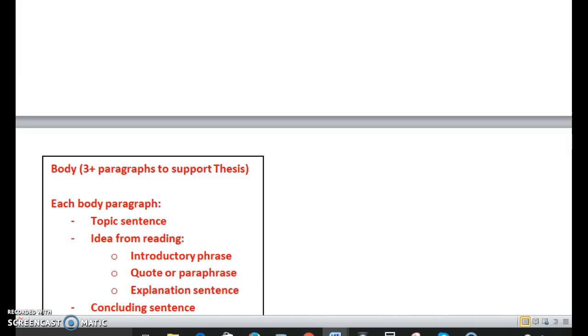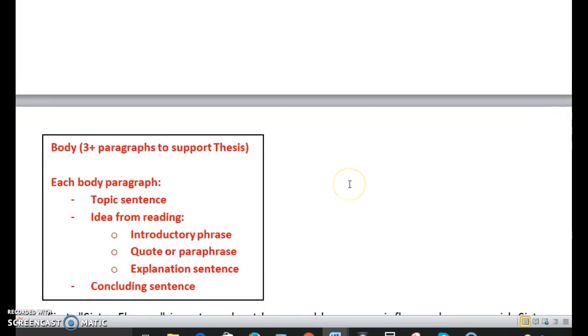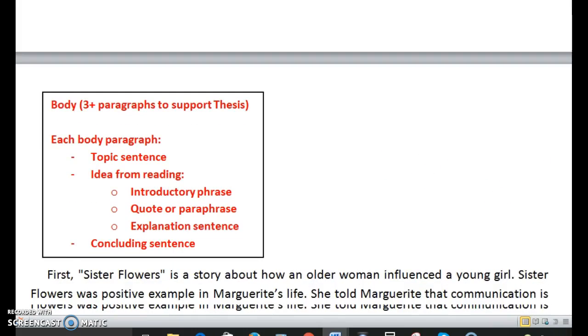So, each body paragraph, and by the way, there should be 3+ paragraphs to support the thesis. Each paragraph should have a topic sentence that states the main idea of that paragraph, and in using ideas from reading, there should be the introductory phrase, quote or paraphrase, and explanation, which we learned in the video in week 1. And it's optional to have a concluding sentence at the end of a body paragraph. So let's see what the student did, and I'll show you what I marked up.